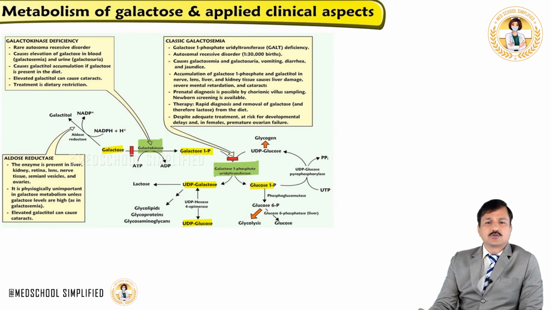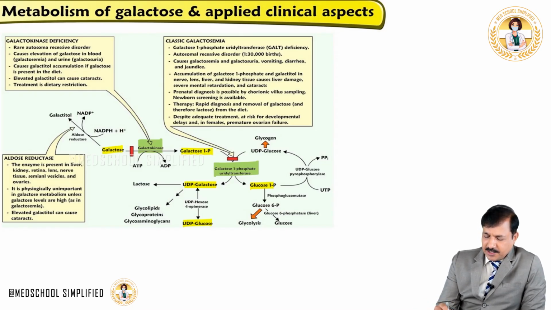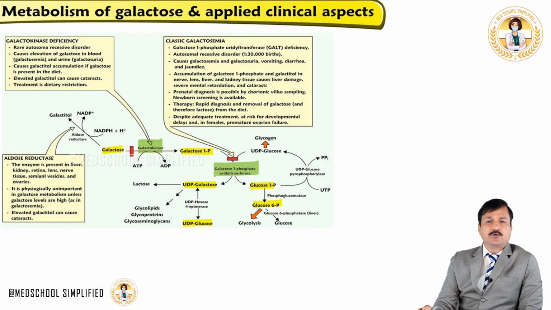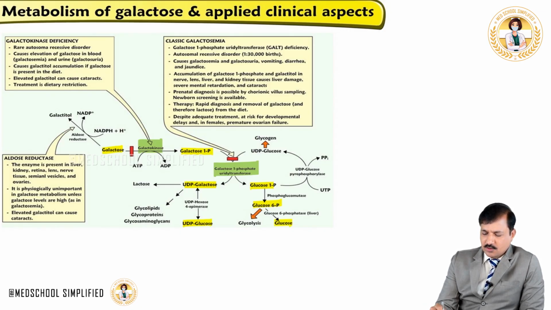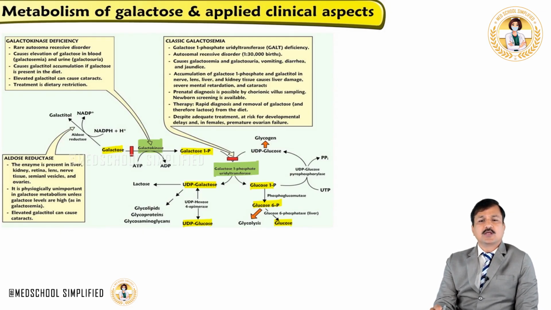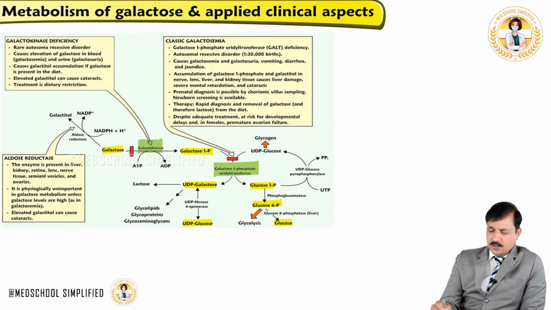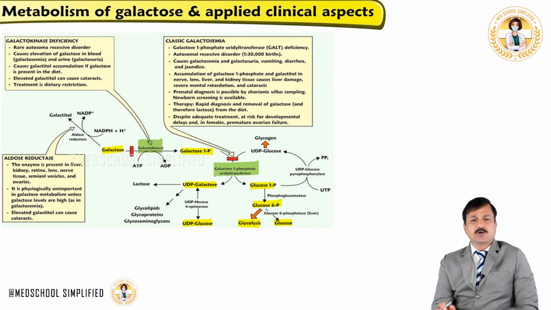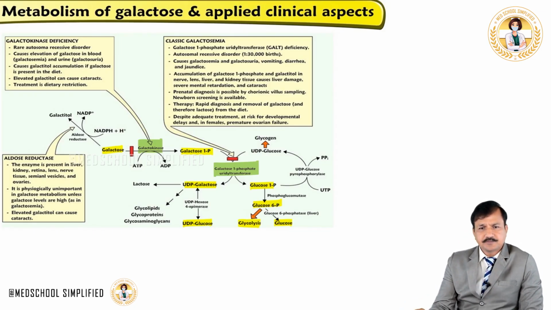So what happens to the glucose 1-phosphate? Glucose 1-phosphate is converted to glucose 6-phosphate by phosphoglucomutase enzyme, and the glucose 6-phosphate has two fates. In the liver, since we have glucose 6-phosphatase, it can be converted to glucose, or mostly in other tissues, including the liver, glucose 6-phosphate will largely go into glycolysis. That's why the big arrow that you are seeing there.